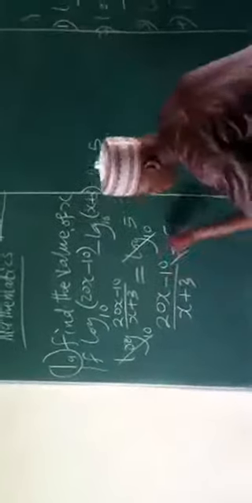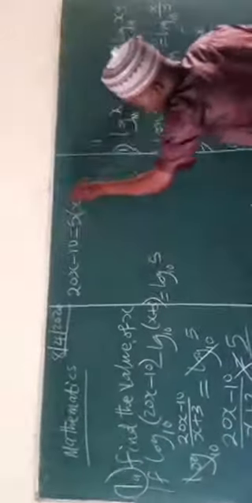We now cross multiply. So I will have 20x minus 10 equals 5 times (x plus 3).